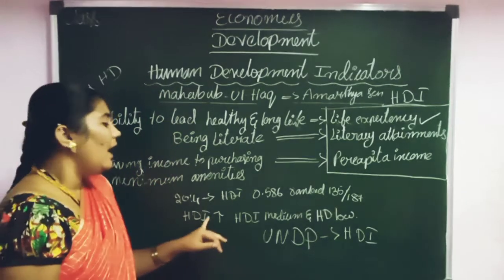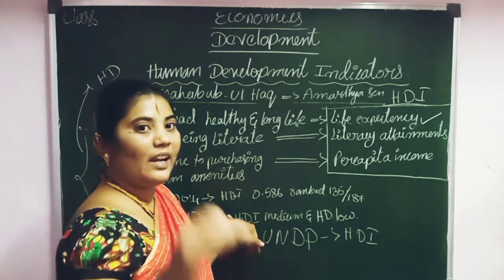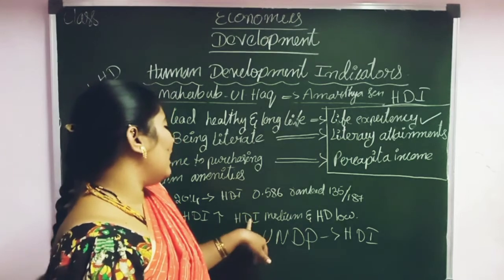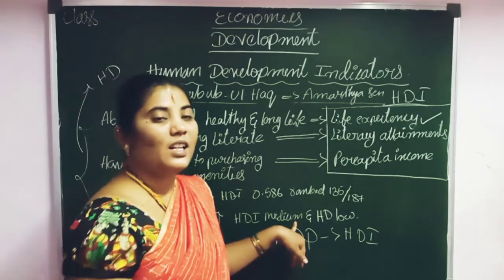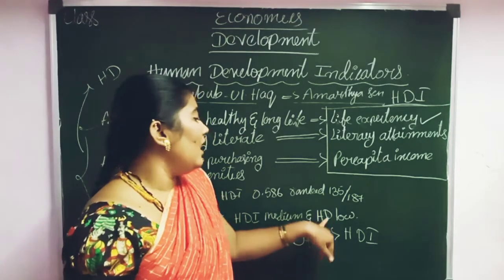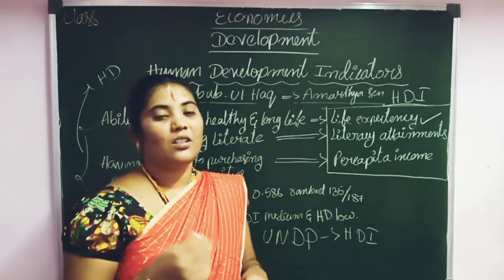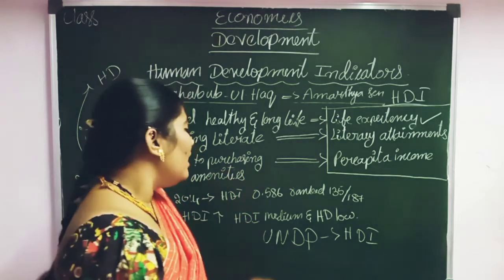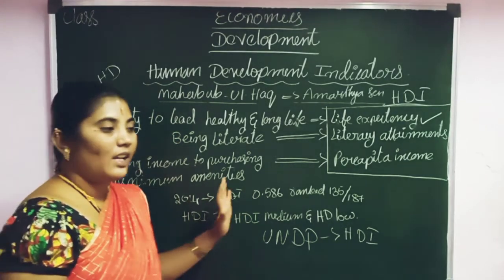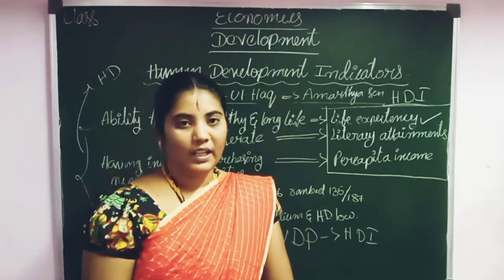What are those? HDI high countries: which country has a high HDI? That country is called a developed country. HDI medium countries: which country has a medium HDI? That country is called a medium developing country. Then HDI low countries: which country has a low HDI? That country is called an underdeveloped country. So likewise we can see that HDI is divided into 3 parts: high HDI, medium HDI, and low HDI.